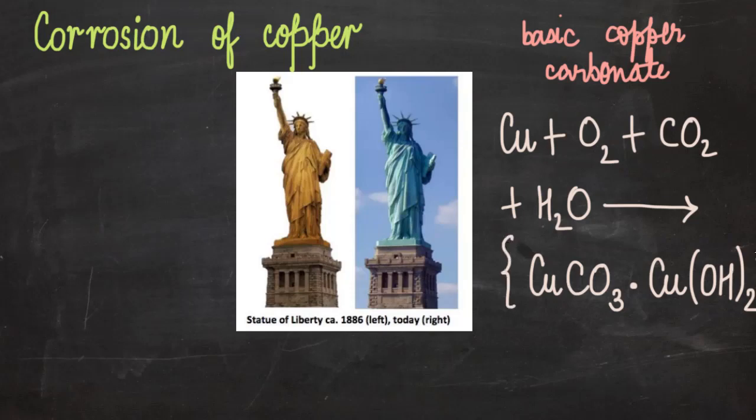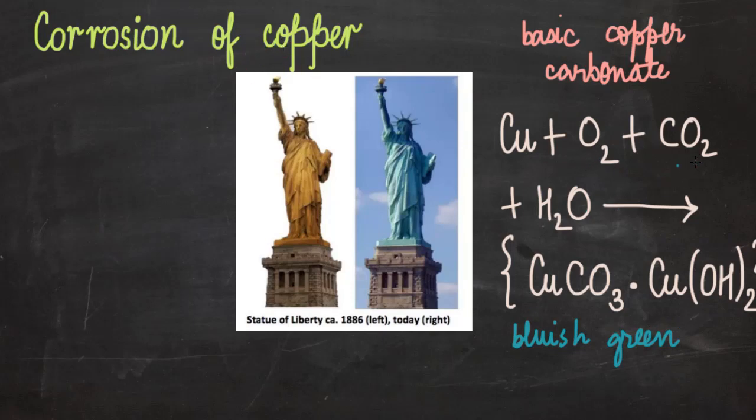So this compound is bluish green in color. This is bluish green in color and it is known as basic copper carbonate. So this is responsible for the corrosion of copper.